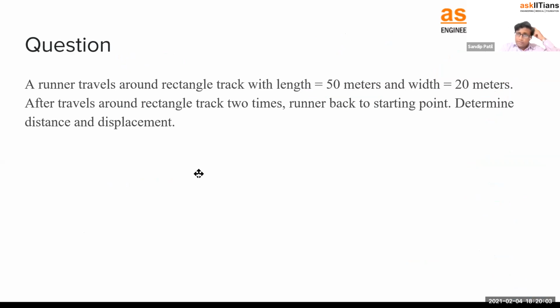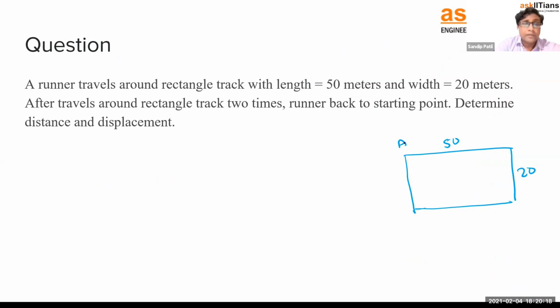So now this is one question. Let's try to solve this. A runner travels around a rectangular track with length 50 meter and width 20 meter. So this is the rectangular path. He travels from point A. After traveling around the track 2 times, the runner comes back to the starting point. In the previous slide, we had taken the circular ground. Now this is a rectangular ground, and your runner is traveling like this. Determine the distance and displacement.